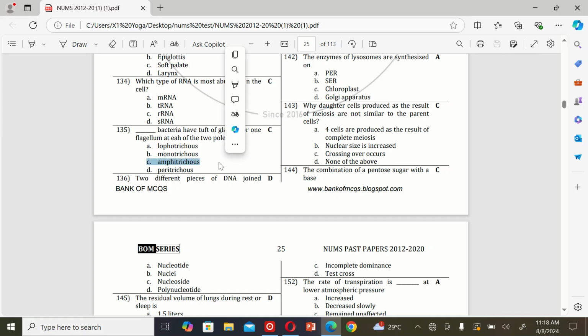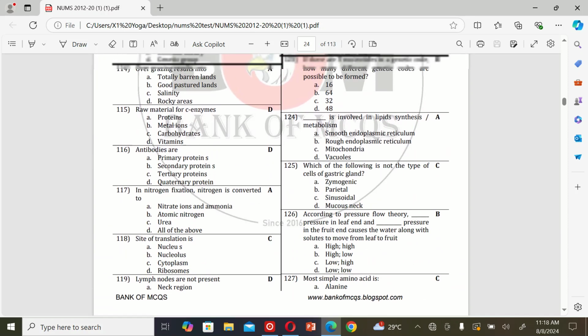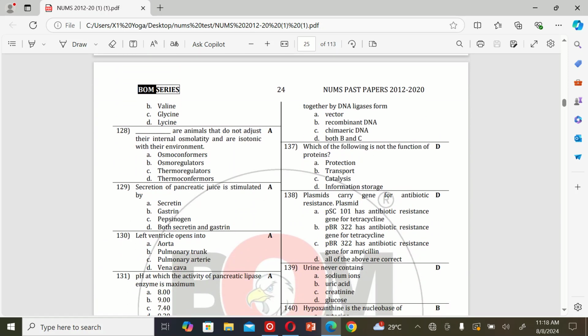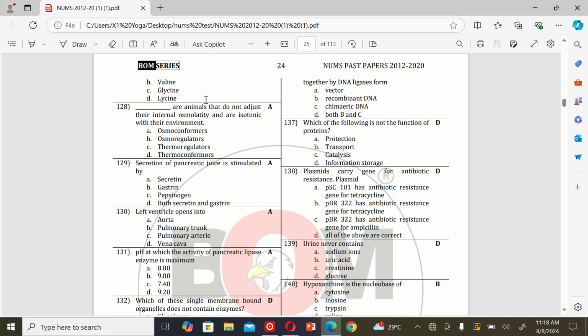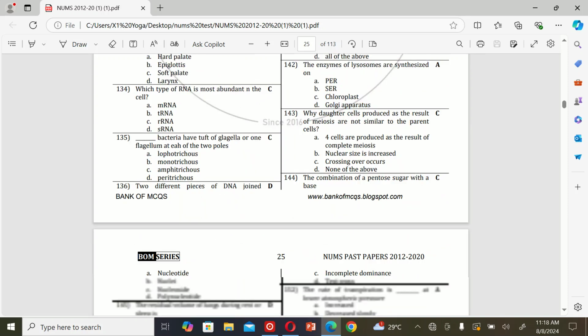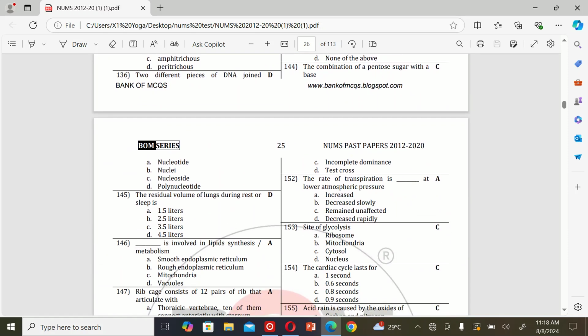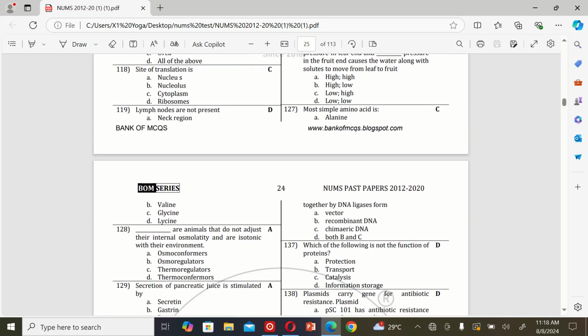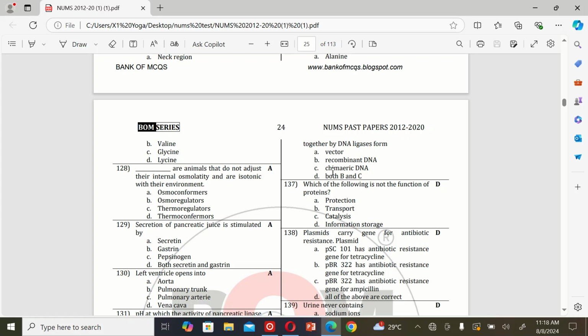The next MCQ is: two different pieces of DNA joined together by DNA ligase form A. Vector, B. Recombinant DNA, C. Chimeric DNA, and D. Both B and C. So the correct option is D.